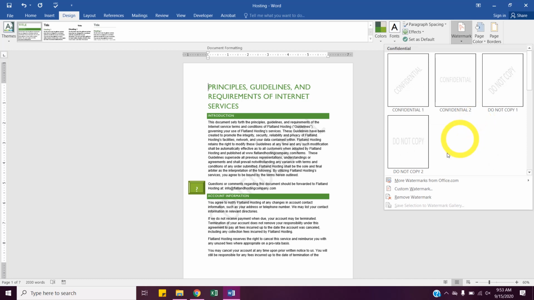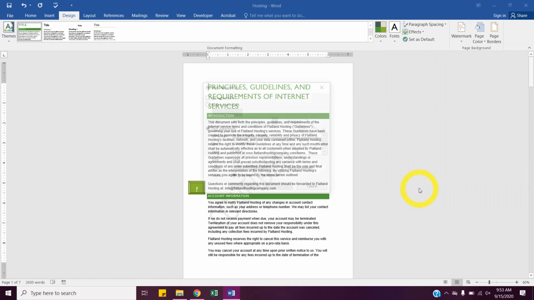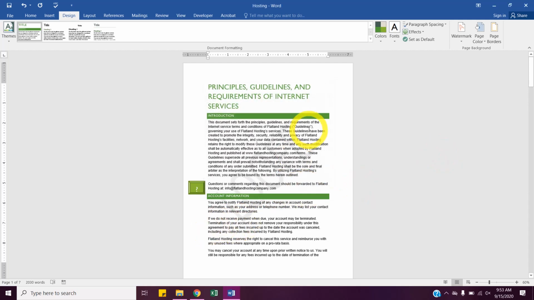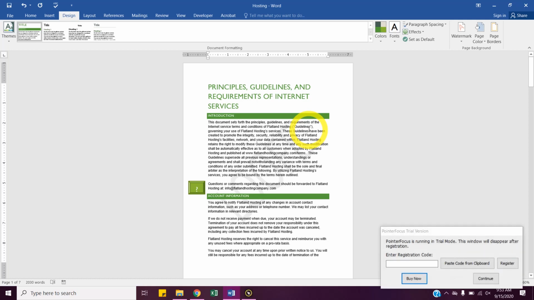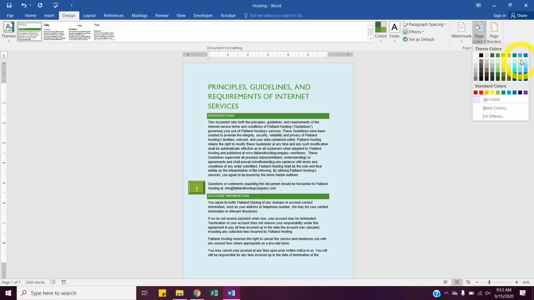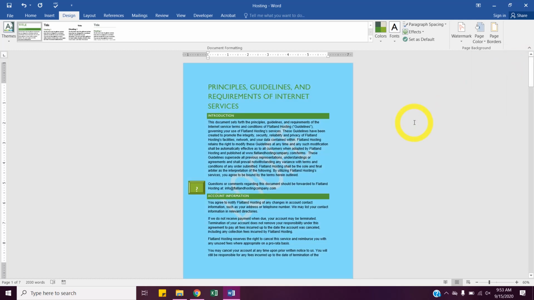And just like always, we can go to custom and type our own in. It could say my last name. So now my watermark says Loof in the background. So choose a watermark, and then we're going to go to Page Color and pick one. This might make your watermark stand out a little bit more.